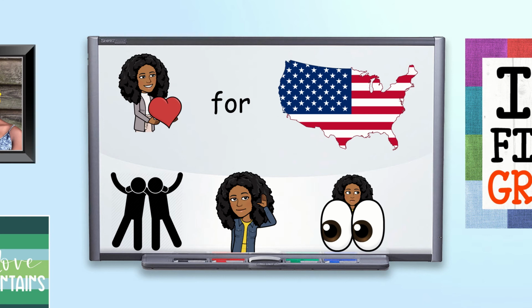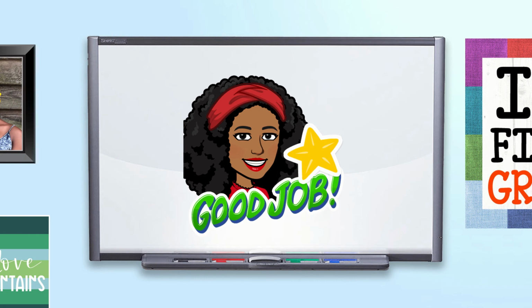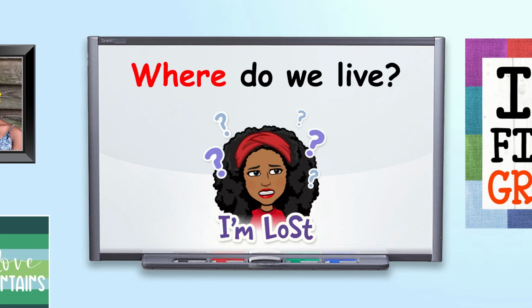You also want to look out. And what I mean by look out is making sure that the people in America, especially the leaders, are doing what they are supposed to be doing. Now, this can look like different things, and we'll learn about that a little bit later. But we call that accountability or responsibility. Everyone has a responsibility, or something they are expected to do that is right. And so you want to make sure that the people living in America are doing the right thing. And that's also going to help to keep everyone who lives in America safe. Great job. Now, let's hop into our mini lesson.